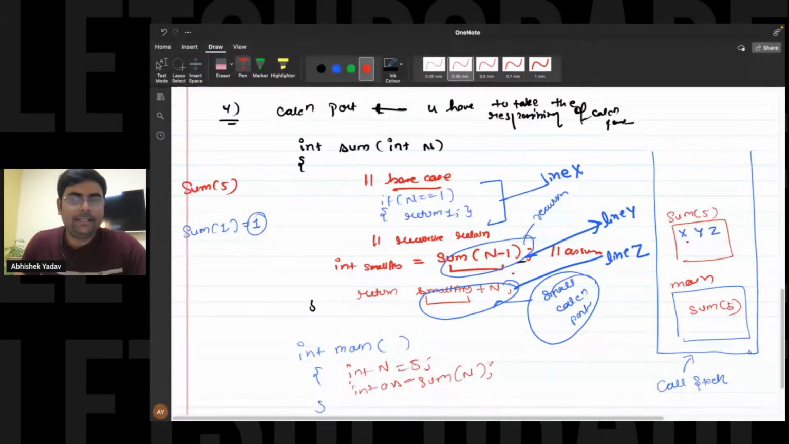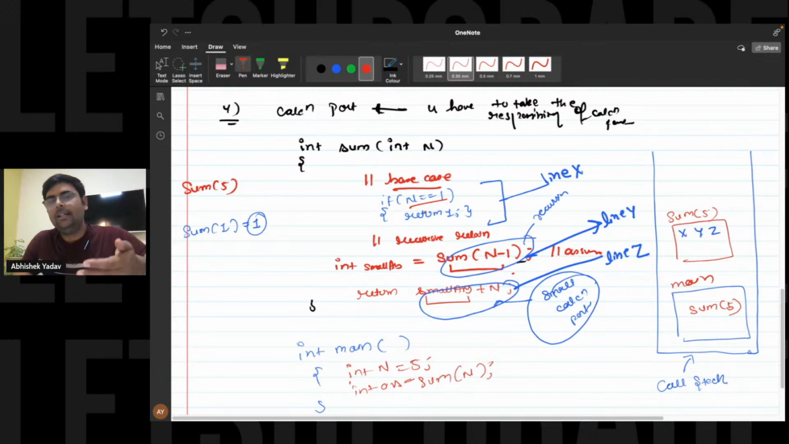We will be checking the base case. Right now the value of n is 5. Is 5 equal to 1? 5 is not equal to 1. That means the base case is not true. And if the base case is not true, that means you will not go inside the if condition. You will go to line number Y.